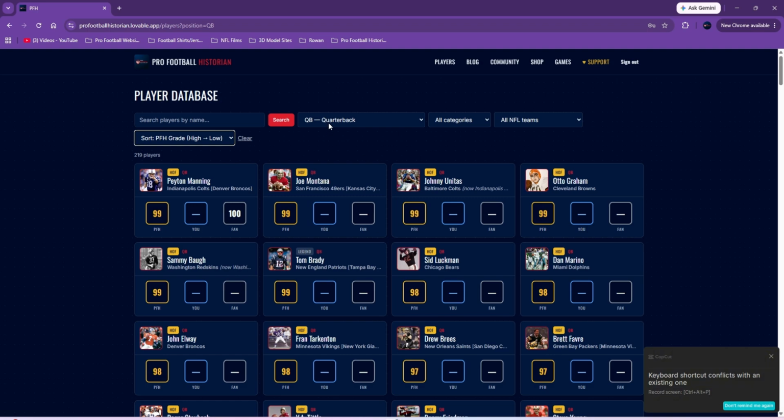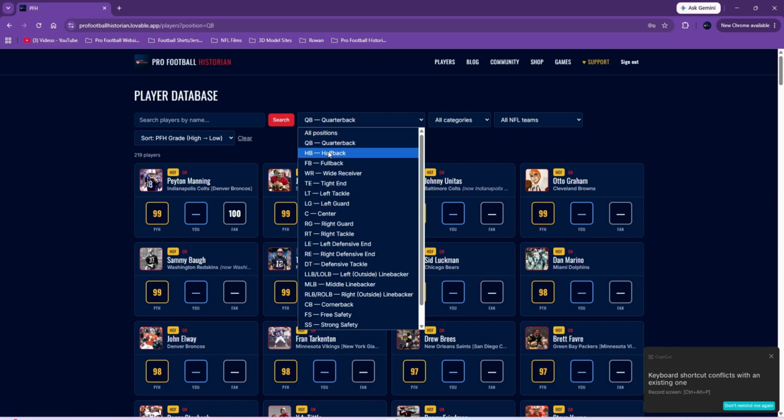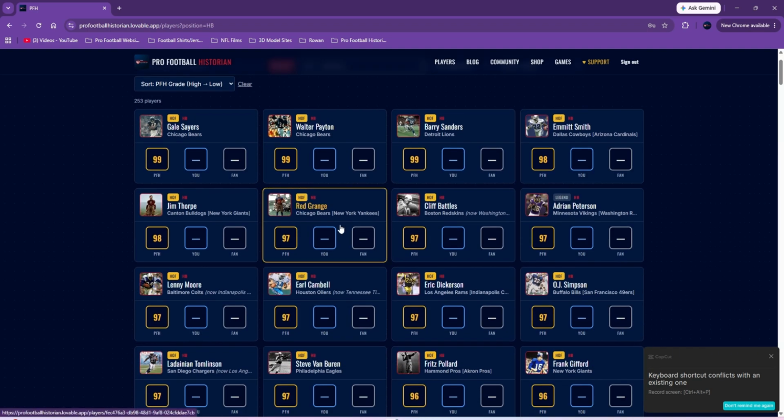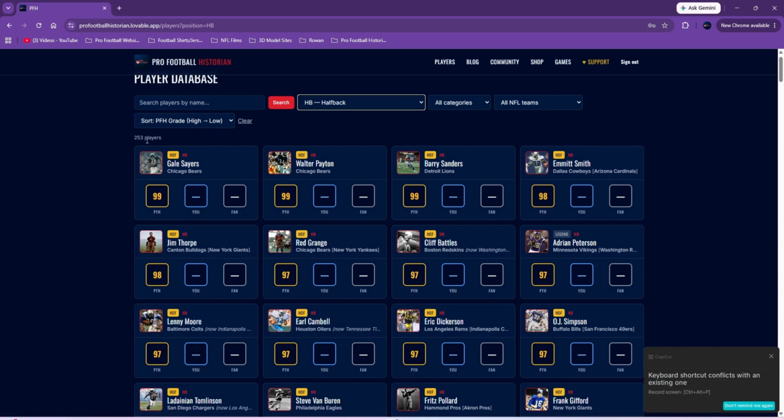It's just a good way because again, this is thousands of players. And just the halfback, I have 253. Obviously, tons played this game. Maybe eventually my goal would be to get every player in the history of the NFL done. That might be a little bit too much to ask, but if I can get a couple tens of thousands done, that'd be great. Again, I'm trying to get at least all the significant players.